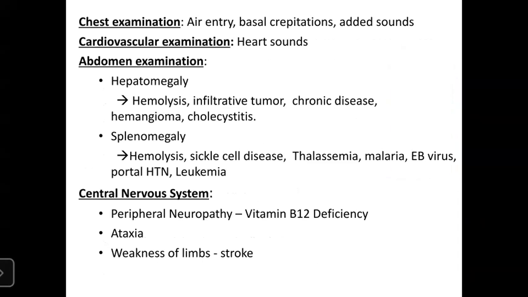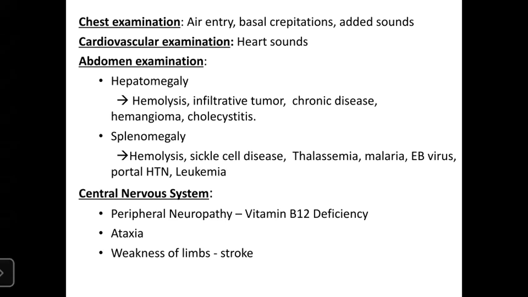During systemic examination, it might be normal, but if the patient is very severely anemic, the patient might have severe symptoms, and there might be features of heart failure as well. If there are symptoms of failure, on chest examination there might be basal crepitations with added sounds. On cardiovascular examination, there might be muffled heart sounds, gallop rhythm, or a flow murmur.